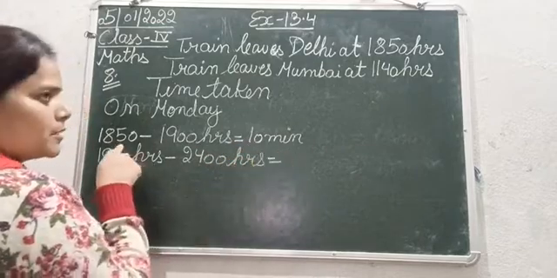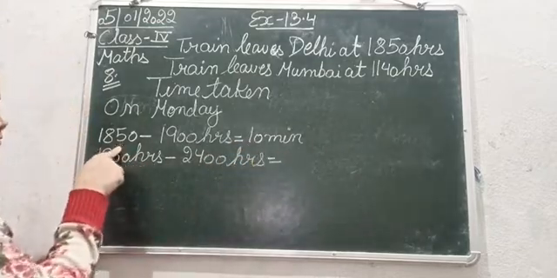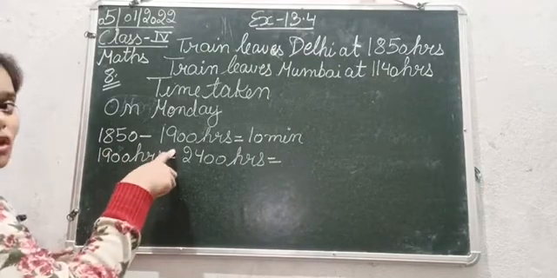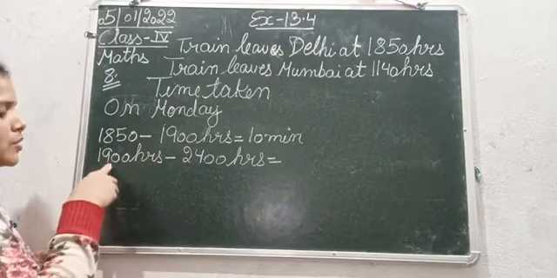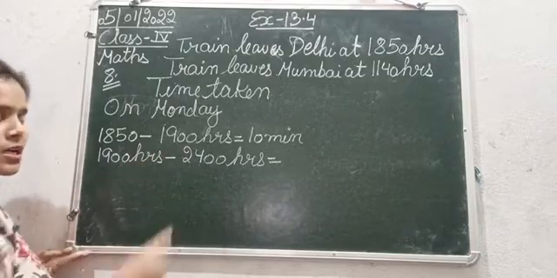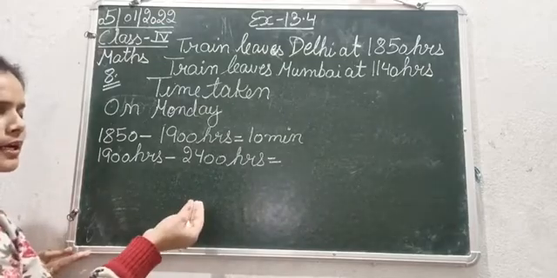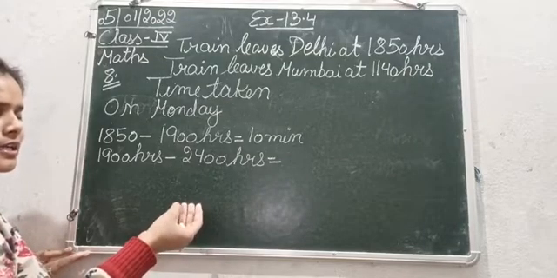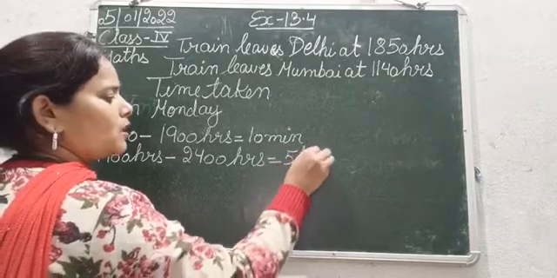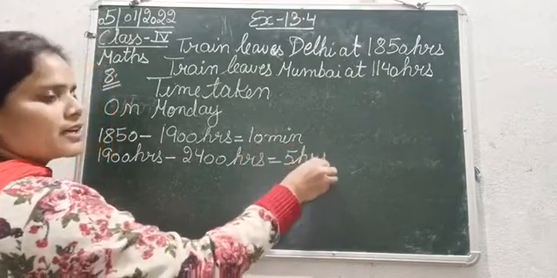1850 means 6:50 in the evening, and 1900 means 7 o'clock, 7 p.m. Now 1900 to 2400 means 7 p.m. to 12 midnight. So 7 p.m., 8, 9, 10, 11, 12. So this is 5 hours. So that is Monday's time: 10 minutes and 5 hours.